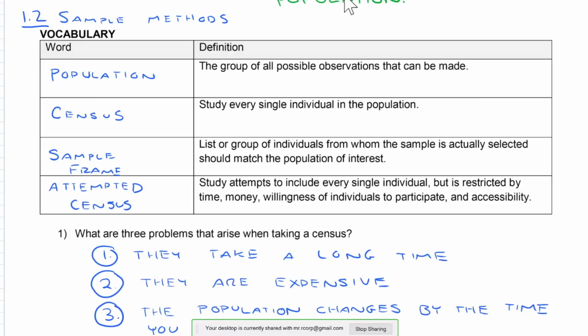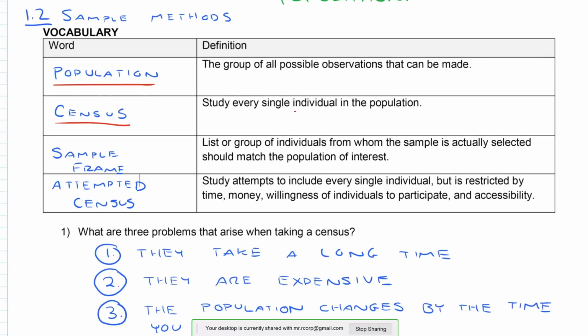Over some vocabulary that will help you complete homework for section 1.2. This vocabulary pertains to sample methods. The first definition is a population. The population is the group of all possible observations that can be made. If I want to include every member of the population, the sample method I could use is called a census. That means I study every single individual in the population.